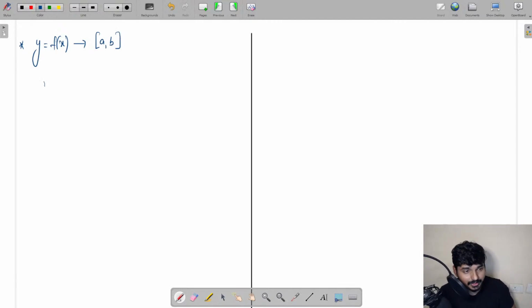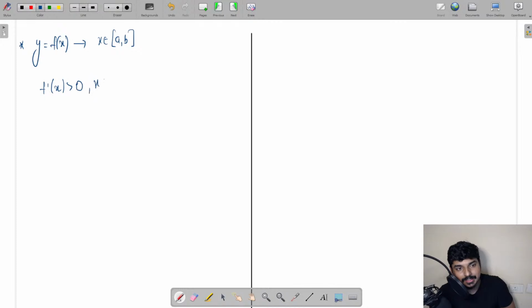What you'll do, you find f dash of x, guys, and see whether f dash of x value is greater than 0, greater than or equal to 0, less than 0 or less than or equal to 0 for x belonging to this interval a comma b. Again I'm telling you what you need to do: first you need to find out f dash of x value, and after that you have to check what are the different values of f dash of x you're going to get.